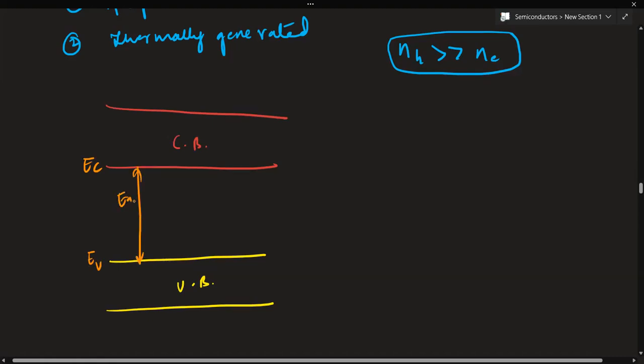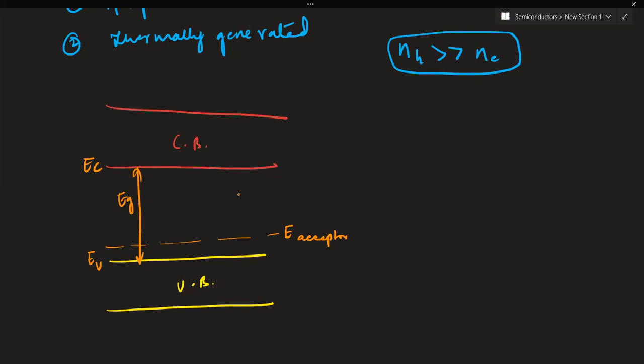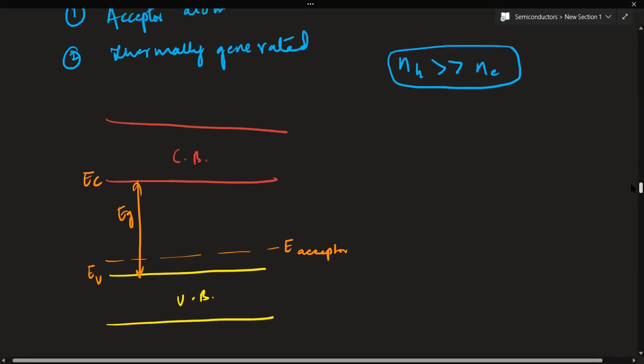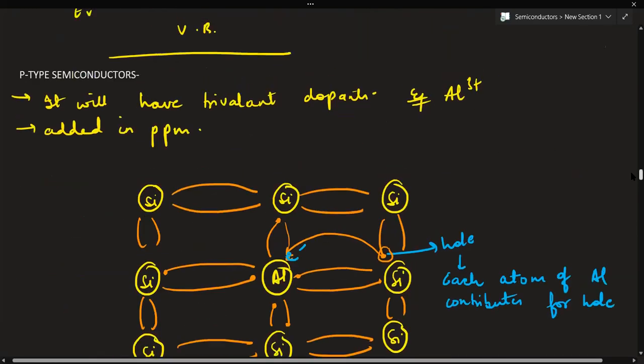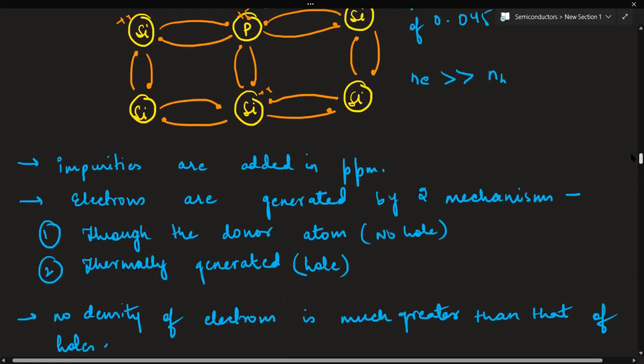EG will be the energy gap. So it will be somewhere over here, the energy level for the acceptor atom. It will lie somewhere near the valence band. And again, I'm not writing it again, 0.01 electron volt for germanium and 0.0545 for silicon. Just note it down, then we'll do one or two numericals based on this.